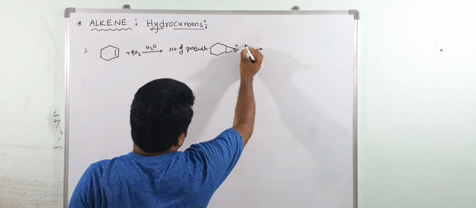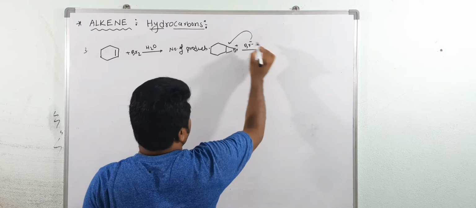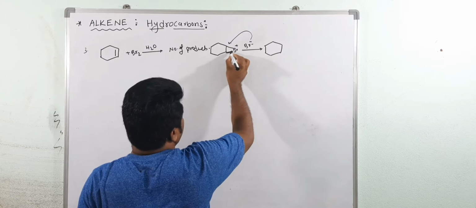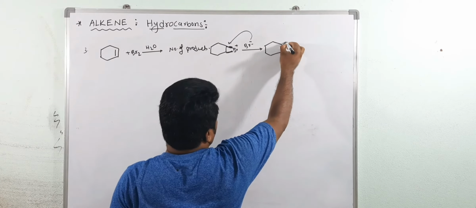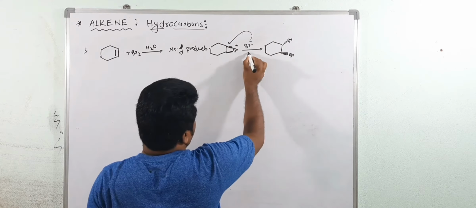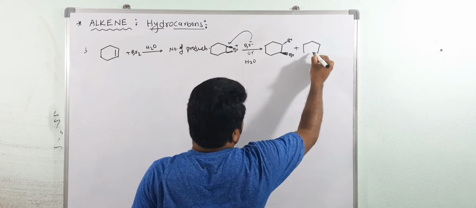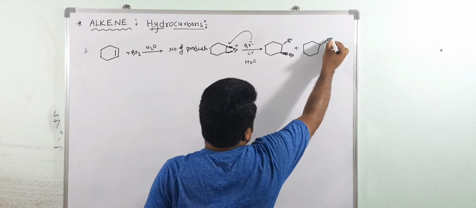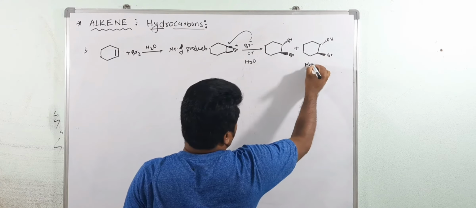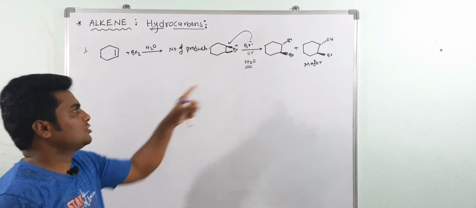Then after that, there are two possibilities. Br minus can attack here, and now you will get Br and Br, both in opposite directions. Suppose this is above the plane, so now here below the plane, Br and Br. Otherwise, if the water molecule attacks, then you will get here OH, no Br. Total how many products? Two products are possible. This is the major. Major is this one. Why? Because the water molecule is a good nucleophile, but the number of possible products is few.